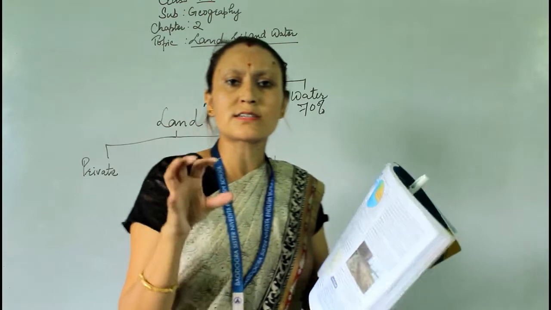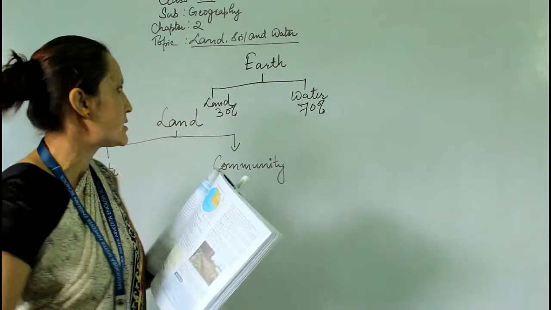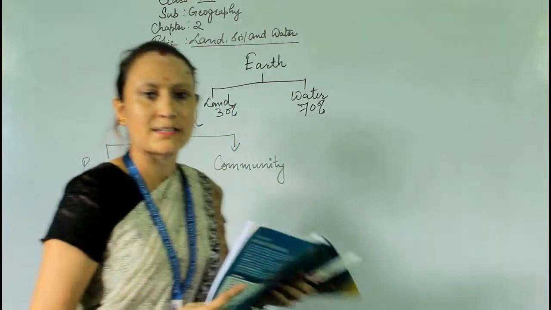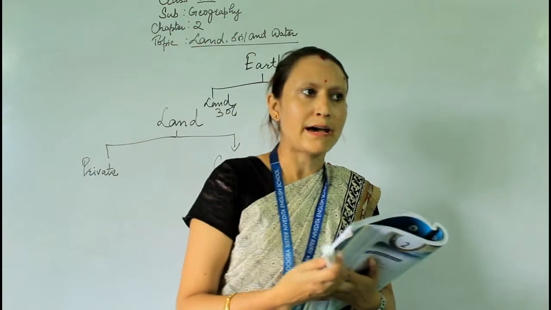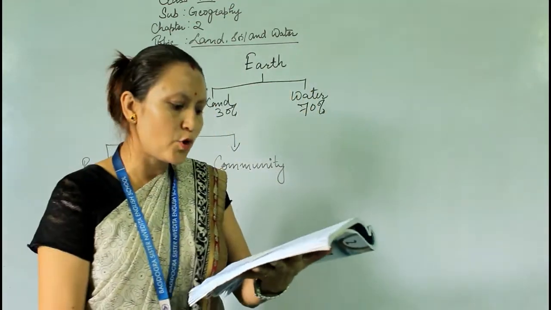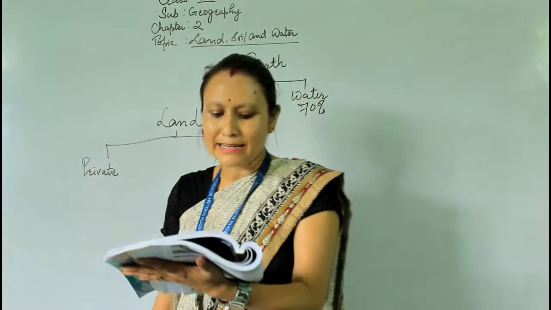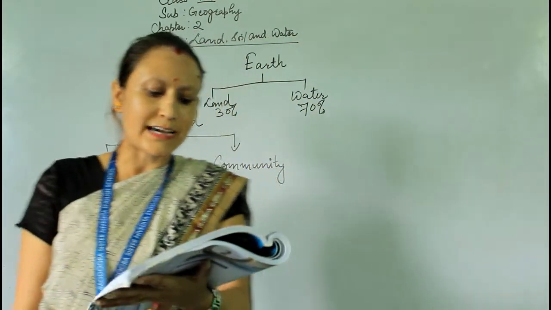Now the most important thing that we are going to discuss is the land use pattern. Land is the most important natural resource of mankind. It can be put to a variety of uses.